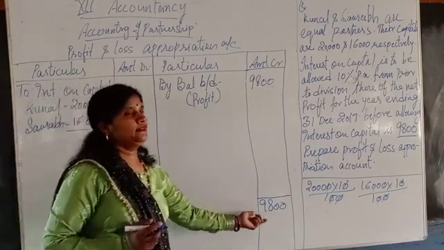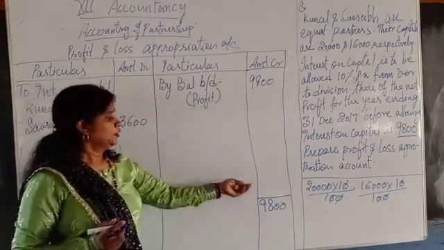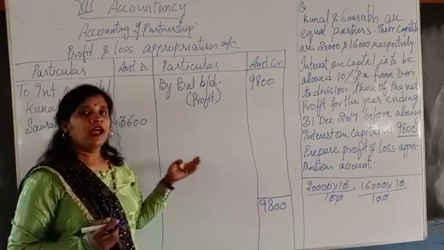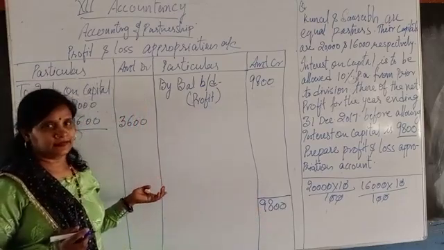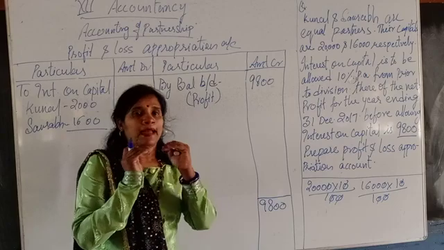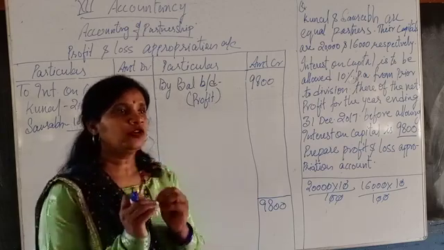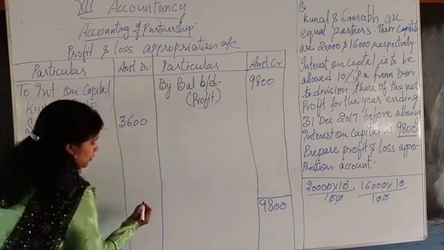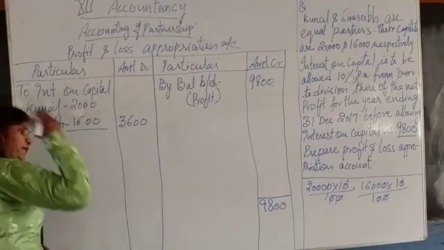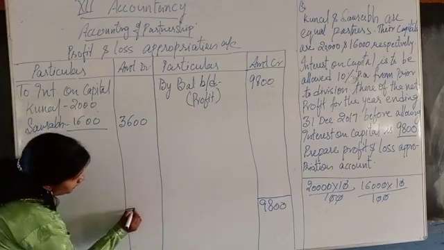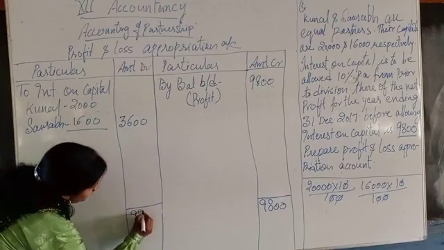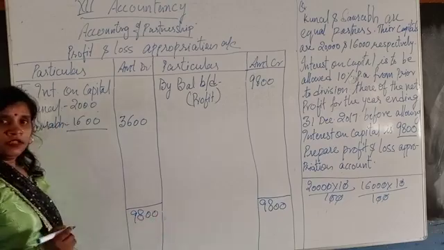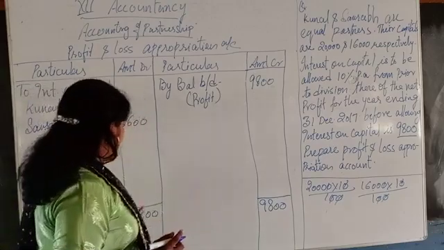By seeing this we know that the total of the credit side is more and the total of the debit side is less. So what we have to do is balance the account. The way of balancing is, we will write 9,800 here on the debit side as well.